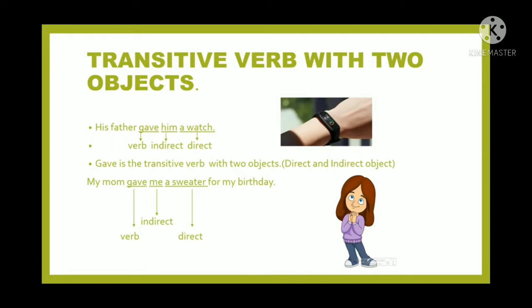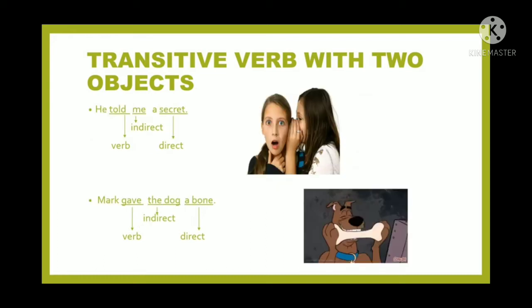So gave is the verb first of all, and me is the indirect object as well as sweater is the direct object. So me and sweater both are objects of the verb gave. One is direct and one is indirect. Transitive verb with two objects.